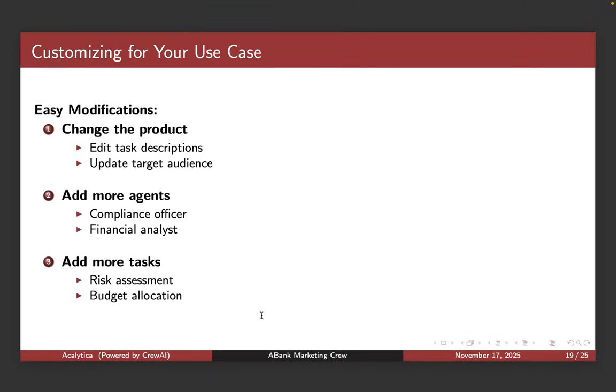Now you have things like risk assessment, done by the compliance officer, and budget allocation, done by the financial analyst. Depending on what other agents you put, there have to be corresponding tasks as well. Every agent has to have a job, right? So they have to have a task, basically.